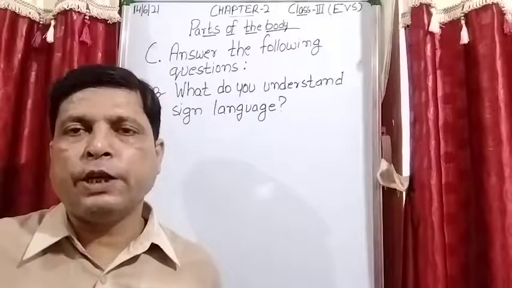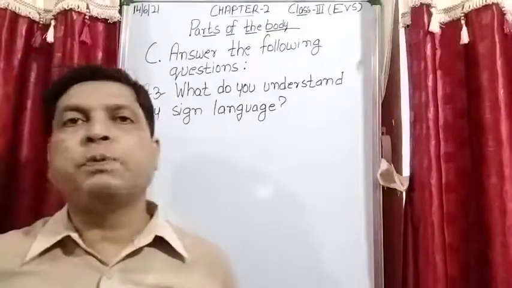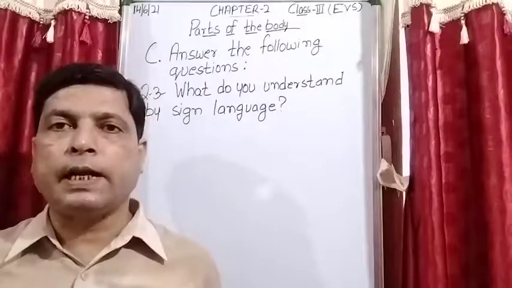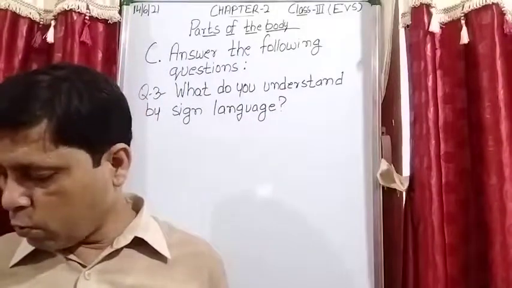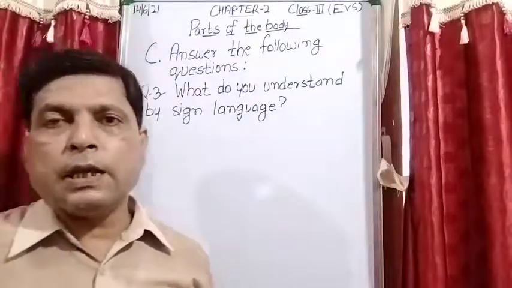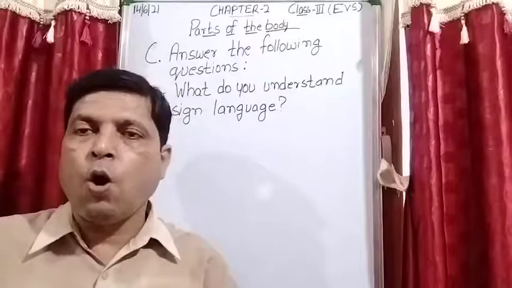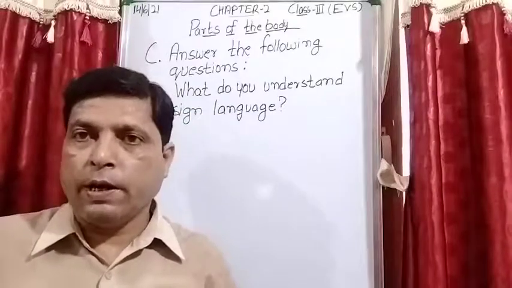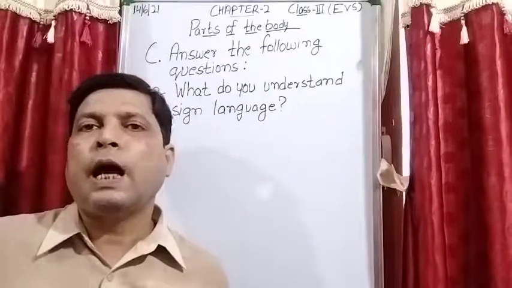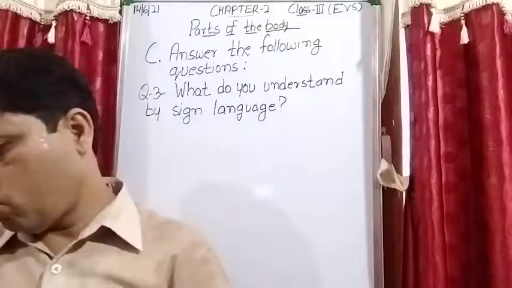People who cannot speak or hear can learn to communicate using sign language. By this language, they communicate with each other. Note down the answer.